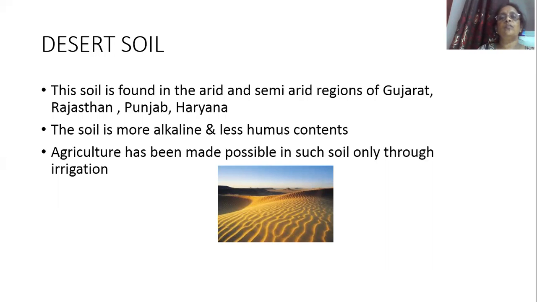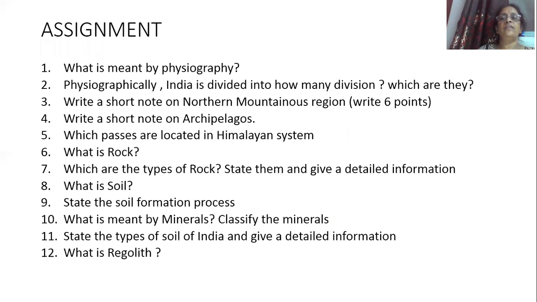Agriculture is not possible in desert soil, but if we provide irrigation facilities, we can cultivate the soil. So this soil is found in the arid and semi-arid regions of Gujarat, Rajasthan, Punjab, and Haryana. This soil has more alkaline content and less humus content. Agriculture is not possible, but we can do agriculture with the help of irrigation facilities.